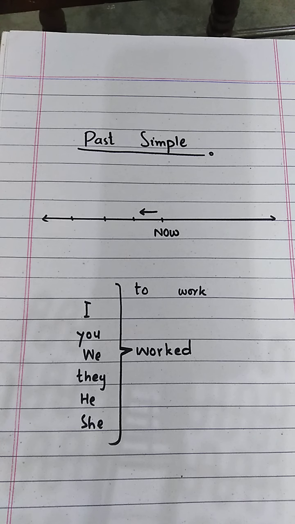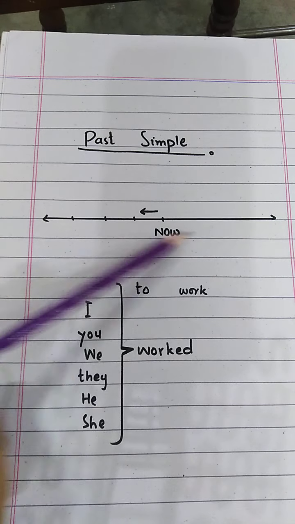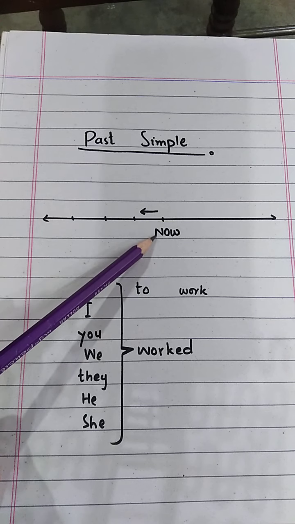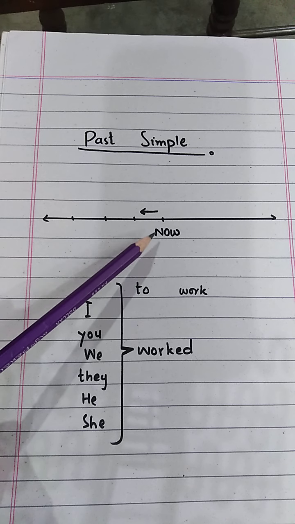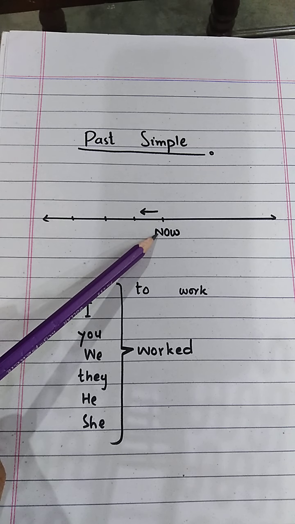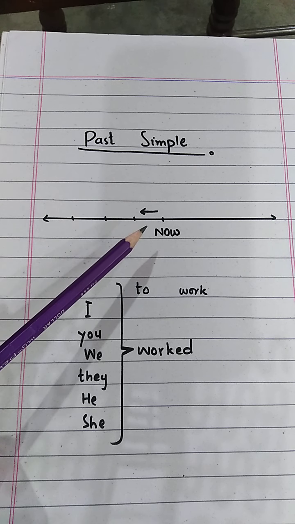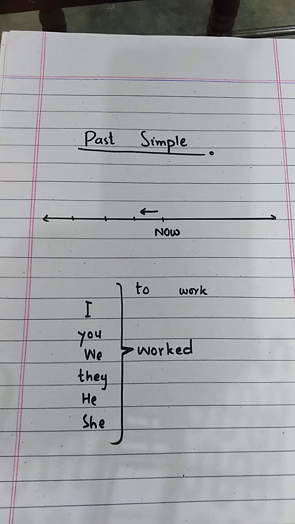So dear students, just look at the paper. I have shown a timeline. This is a timeline. Here we see now. Everything before now is in the past. So when we talk about the past simple tense, we are talking about the time that is before now.